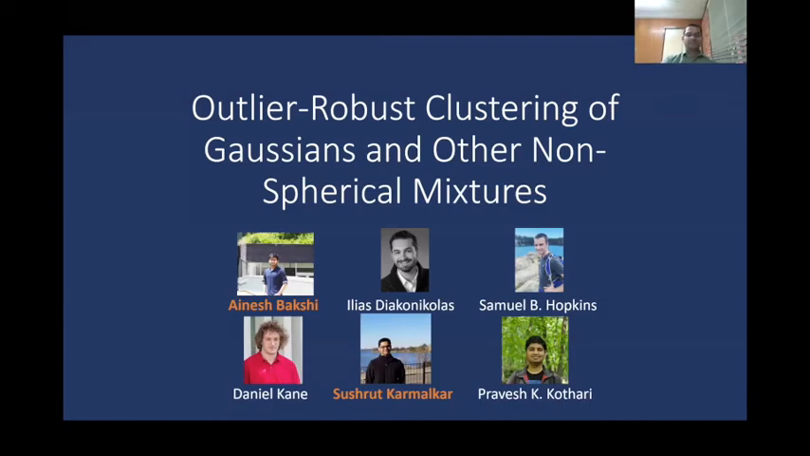This work is on outlier-robust clustering of Gaussians and other non-spherical mixtures. This is a consequence of a merge of two papers, one by Ainesh Bakshi and Pravesh Kothari, and the other by Ilias Diakonikolas, Samuel Hopkins, Daniel Kane, and myself. Ainesh and I will be giving the talk, and you'll see Ainesh in the second half of the talk.